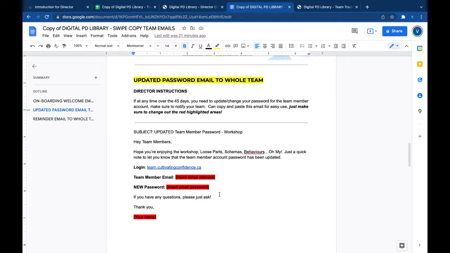You can also contact me if you have any problems, but then you need to notify your team if you change the password. So you can just quickly insert the email that it is and the new password, and then obviously put your name at the end. And then you can just send this out to your whole team, okay?